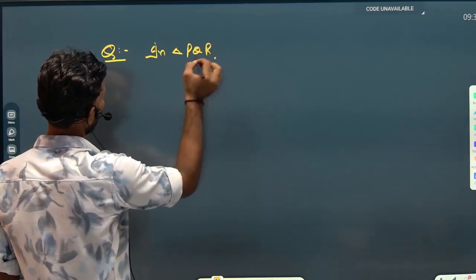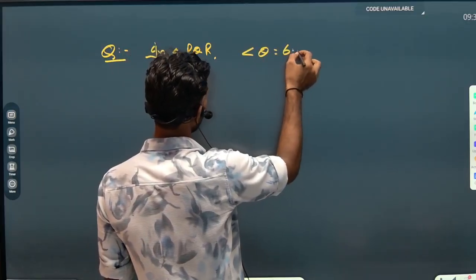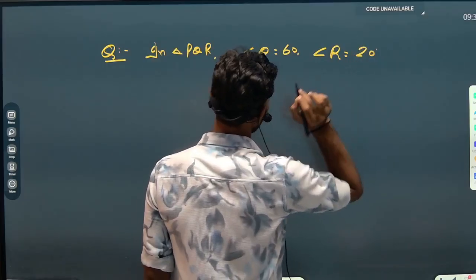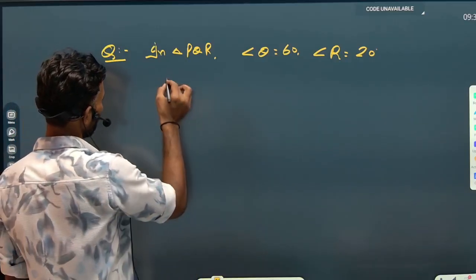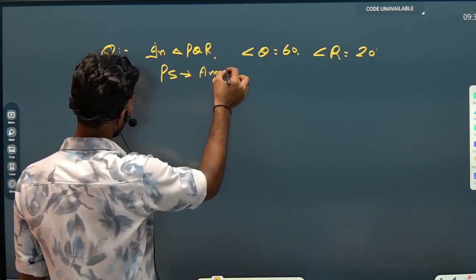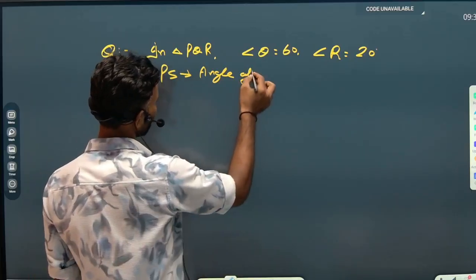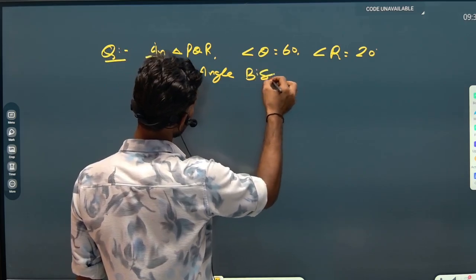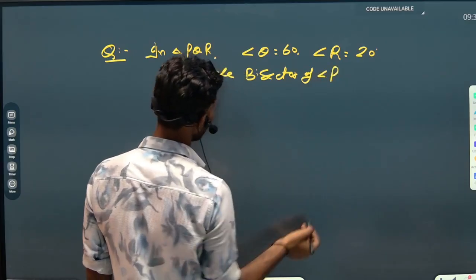It is mentioned that angle Q is equal to 60 degree and angle R is equal to 20 degree. These two things have been provided, and it is also mentioned in the question that PS is the angle bisector of angle P. This is the first condition.